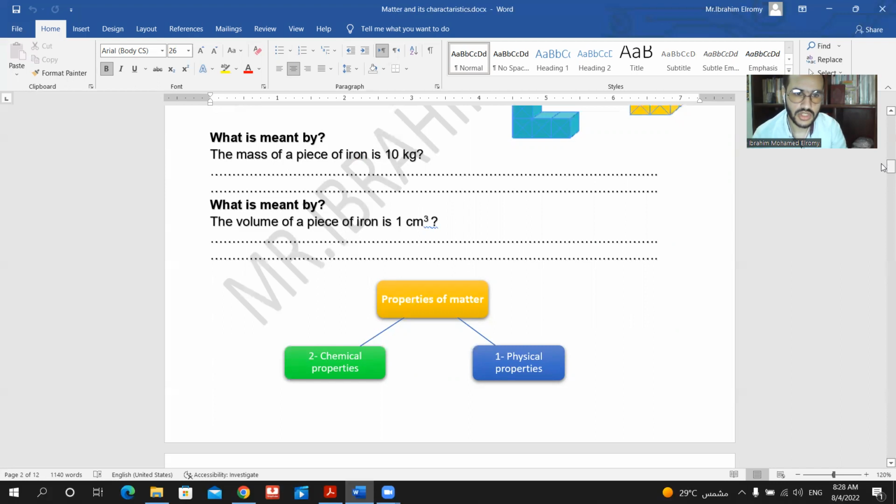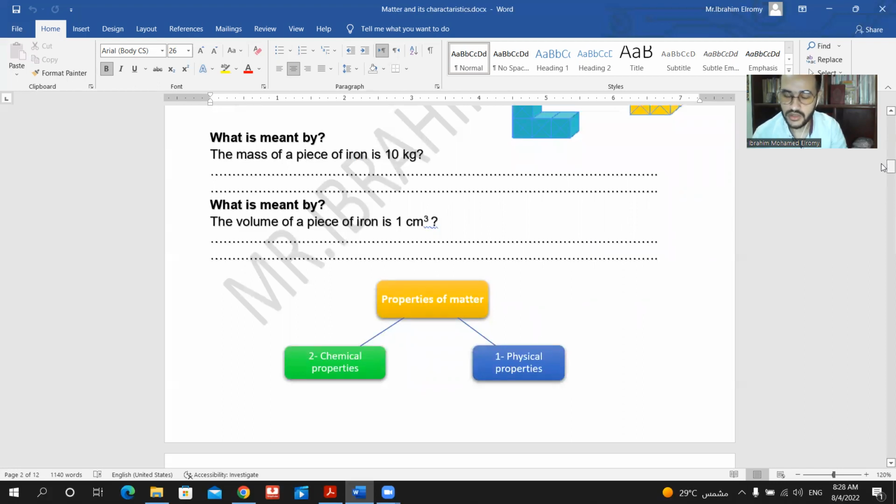The second question: what is meant by the volume of a piece of iron is 1 cubic centimeter? We are going to write the definition of volume. The volume is the space occupied by an object. So what is the object here? It's the piece of iron. So the space that is occupied by a piece of iron is equal to 1 cubic centimeter.